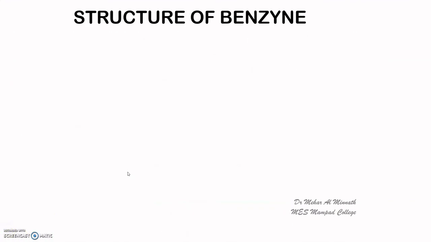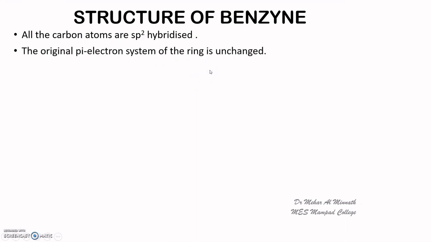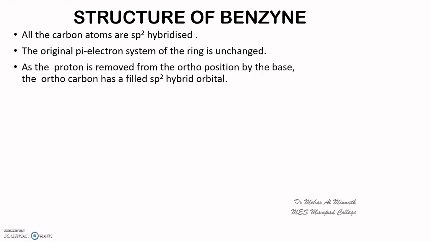Let us have a look at the structure of benzyne. In benzyne, all the carbon atoms are sp2 hybridized, and the pi electron system of the original ring, what was initially the pi electron system on the aryl ring, is not altered when an extra pi bond is formed. Alright, and the proton is removed.